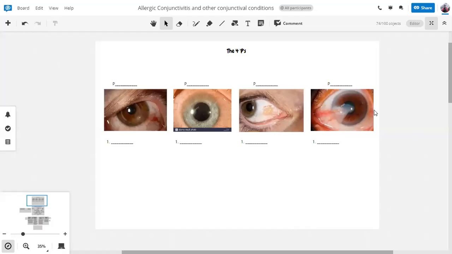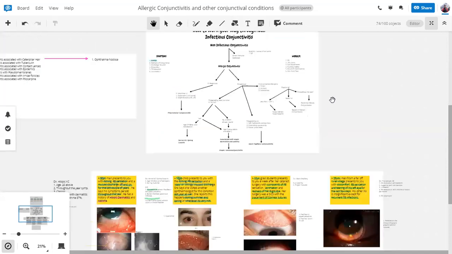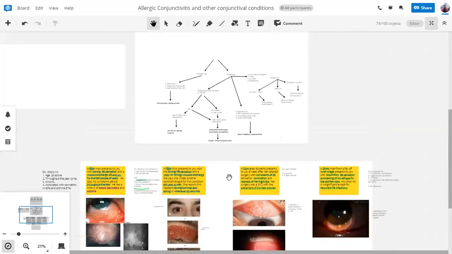So last time we did allergic conjunctivitis. We saw how we can use this as a scheme to navigate ourselves through the history of allergic conjunctivitis, and then the four important allergic conjunctivitis that we have to remember and how we can manage them.